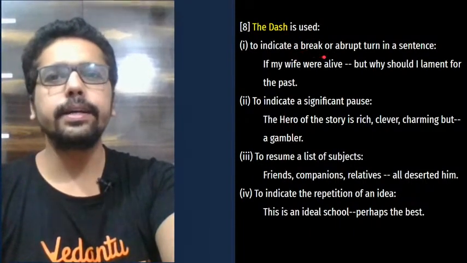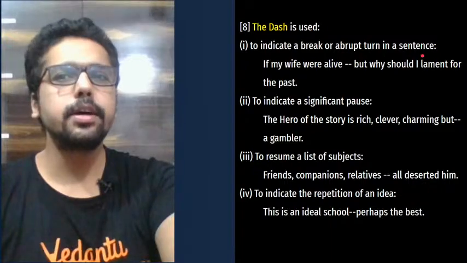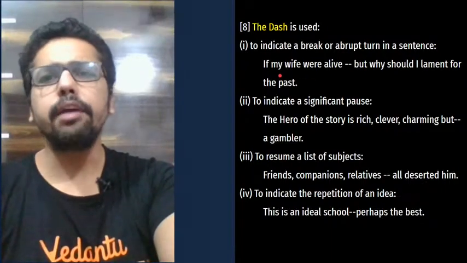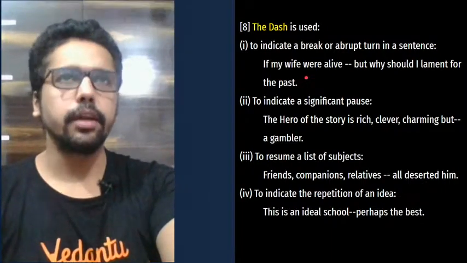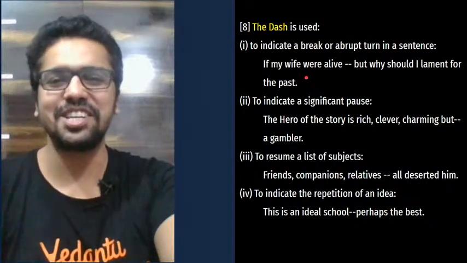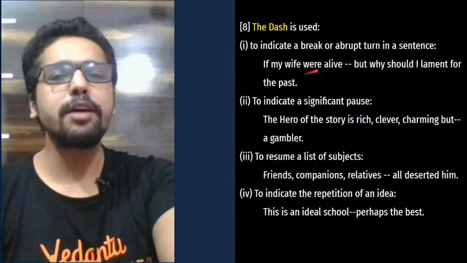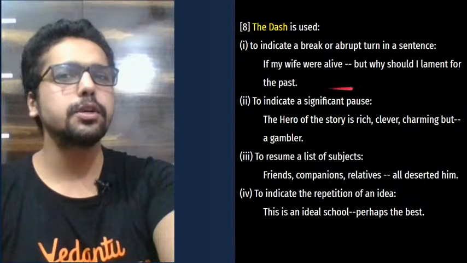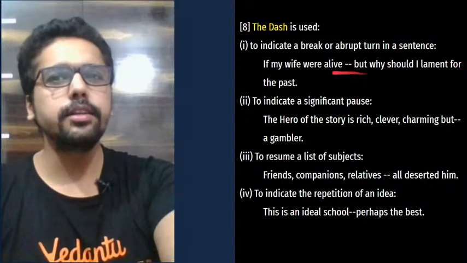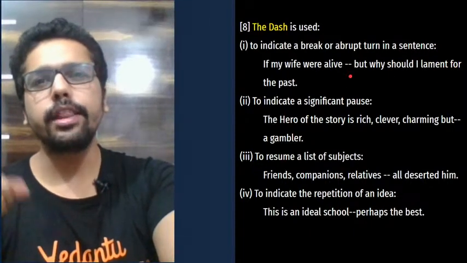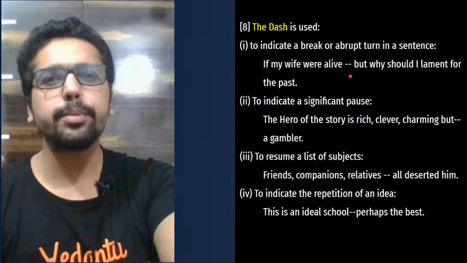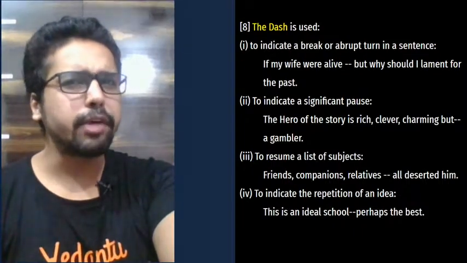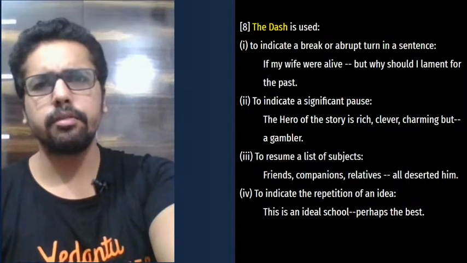Dash is used to indicate a break or abrupt turn in a sentence. For example, if my wife were alive, okay, not my wife, this is just an example, if my wife were alive, but why should I lament for the past? Look at this here. There's a sudden turn in the sentence. Now, in the first part of the sentence, he's trying to remember maybe his late wife, maybe the wife is no more.